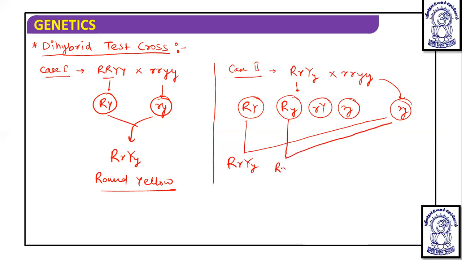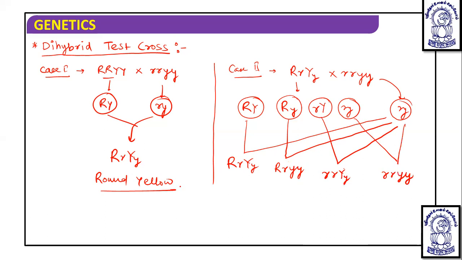capital R small r, capital Y small y, then capital R small r, small y small y, then small r small r, capital Y small y, and small r small r, small y small y.